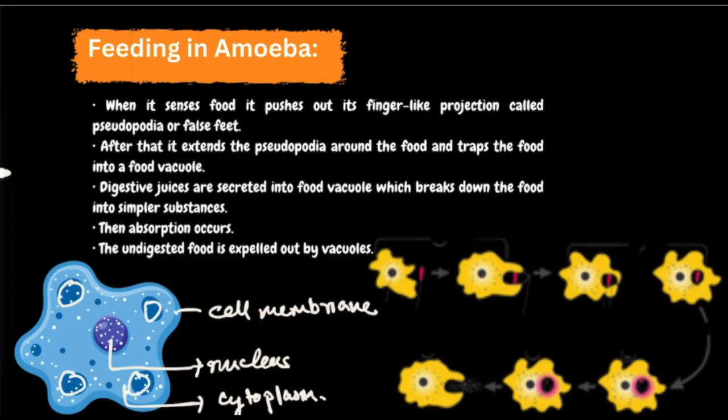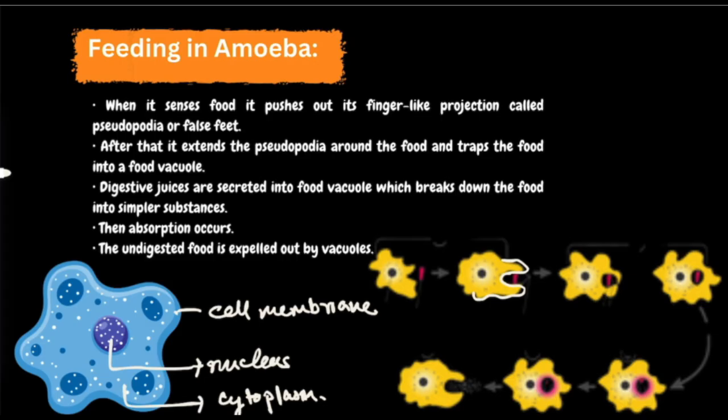Now how does this single-celled amoeba trap and digest its food? First of all, it does not have a definite shape. When it senses food, it puts out finger-like projections called pseudopodia, or false feet. They are finger-like projections, called false feet or pseudopodia, that are not permanent. That is why it is called a pseudopodia.